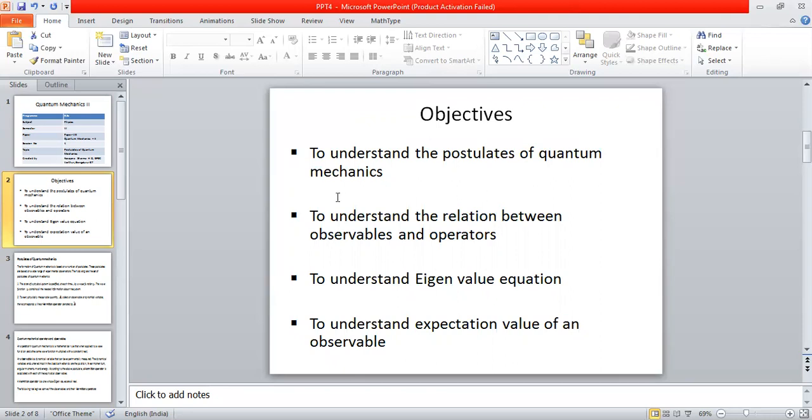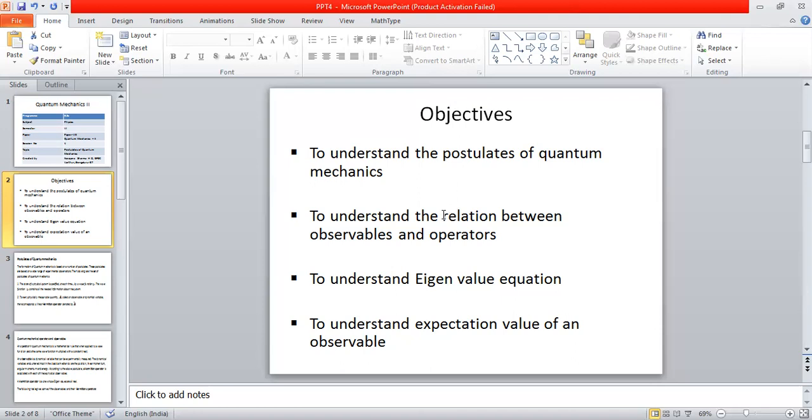As I have mentioned, just like any other theory of physics, quantum mechanics is based on a certain set of postulates. Here in this session, I would like to mention 5 different postulates of quantum mechanics. So our first objective is to understand the postulates of quantum mechanics. While discussing the postulates, we will come to know about several other things.